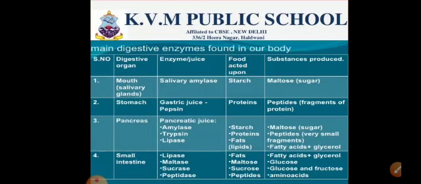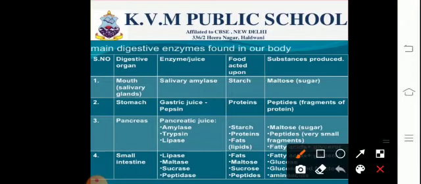Firstly, we'll discuss some of the main digestive enzymes which are found in our body. As discussed earlier, the mouth has the salivary glands which secrete the enzyme salivary amylase. The salivary glands are exocrine glands in nature. There's a very short distance between the site and target, and there are ducts which carry the secretion to the target. The action of salivary amylase is very specific for pH and temperature. It is most active at pH 6.8, the body temperature being 37 degrees centigrade.